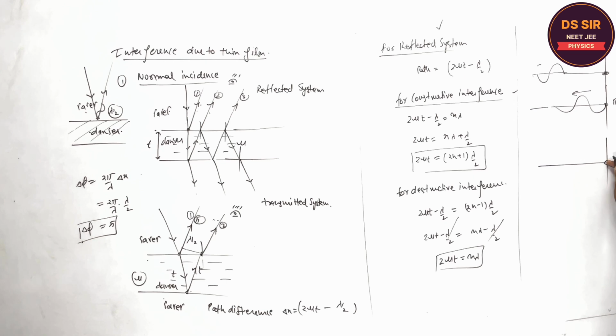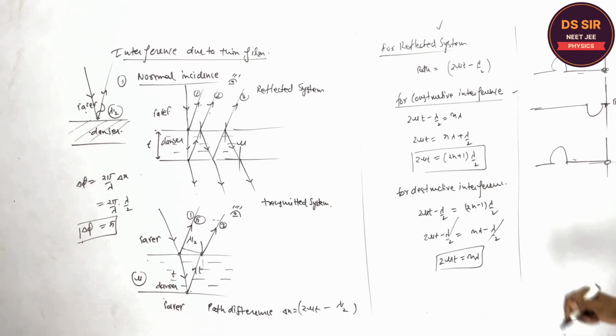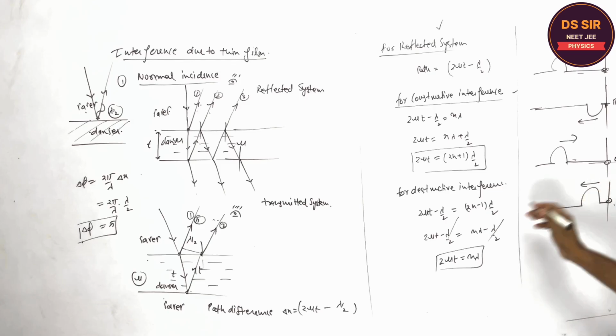But if it is an open boundary and the wave is coming like this, it is reflected without inversion. If it is fixed, it is reflected in this way, and the path difference is lambda by 2 and the phase difference of pi is introduced. But if it is open like this, it will move as it is.